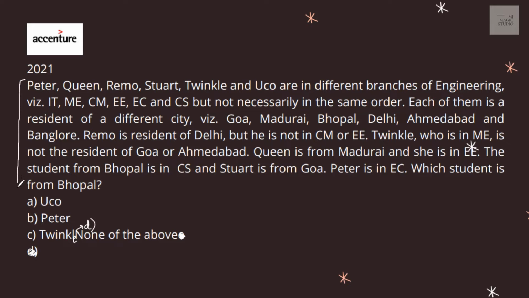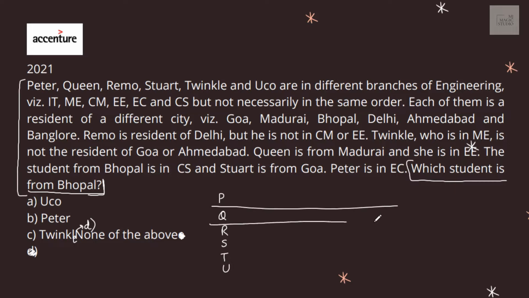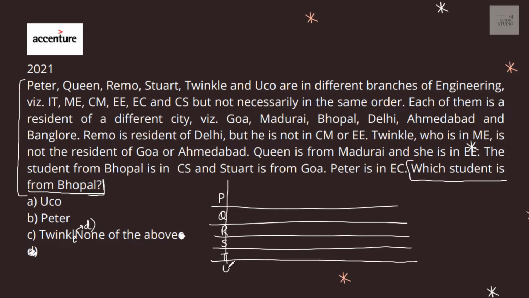A small caselet is given, and with these kinds of caselets I go directly to the question. Which student is from Bhopal? I need the student name and the city. Peter, Queen, Remo, Stuart, Twinkle and Yuko. We have got 6 of them, from different branches in engineering: IT, ME, CME, ECCS, but not necessarily in the same order. Each of them is a resident of a different city. I need the city names.